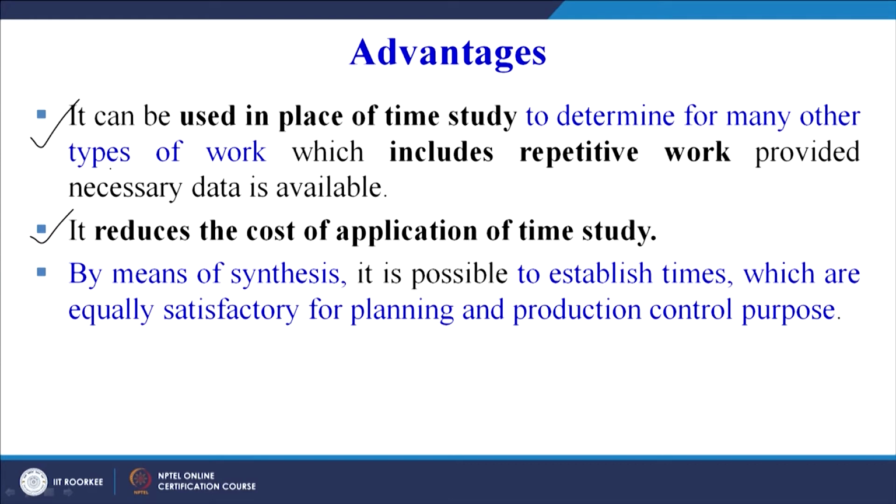So why do we want to find the standard time for performing the task? In order for planning and for production control purposes. So whatever information we can derive from synthetic data can be equally useful as if we have done it manually or physically timing the worker or the work sampling approach.